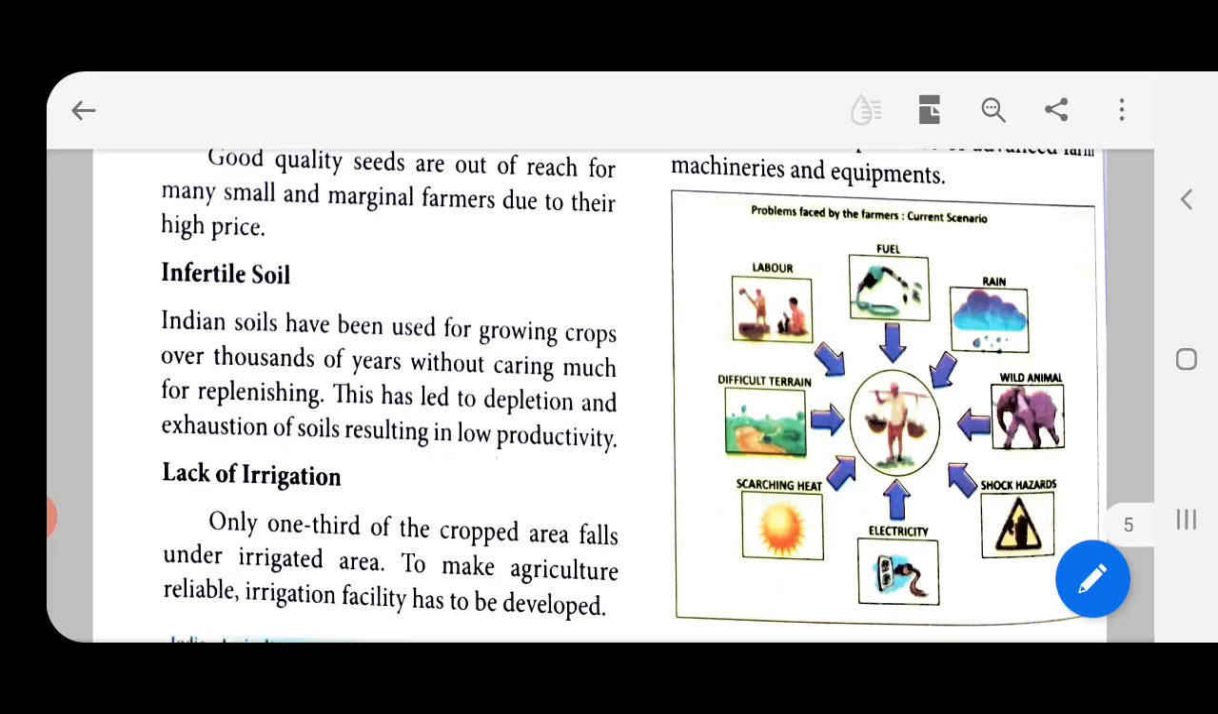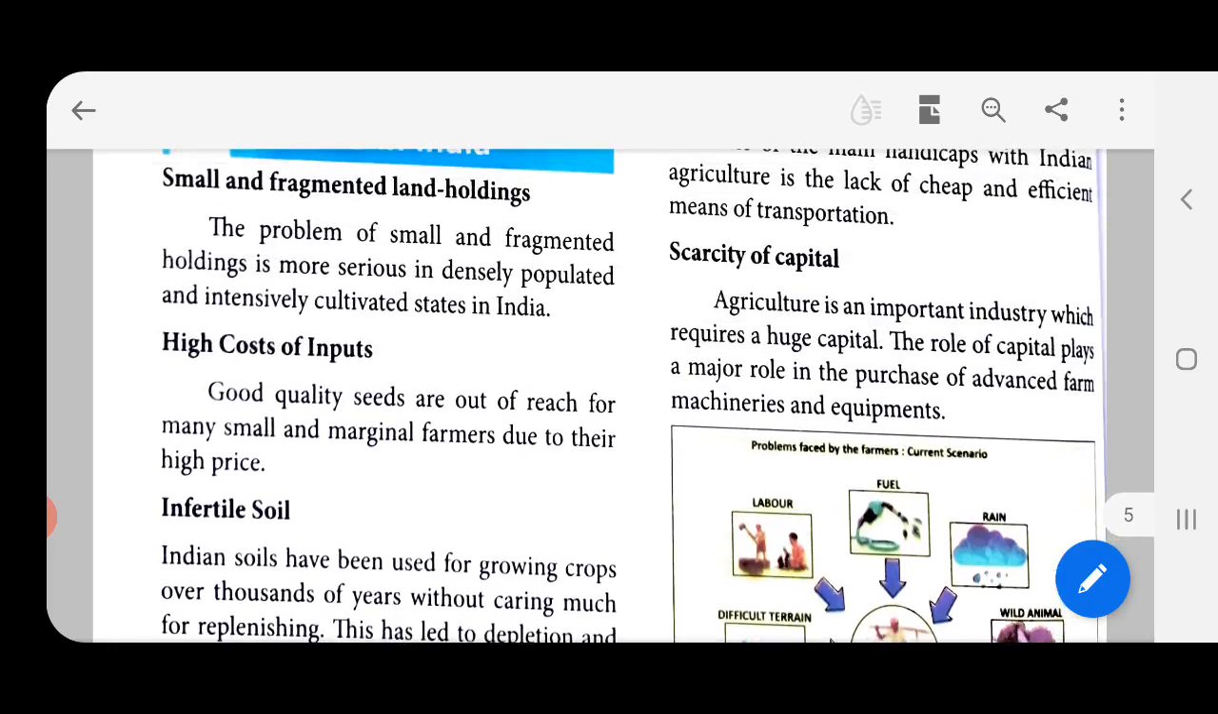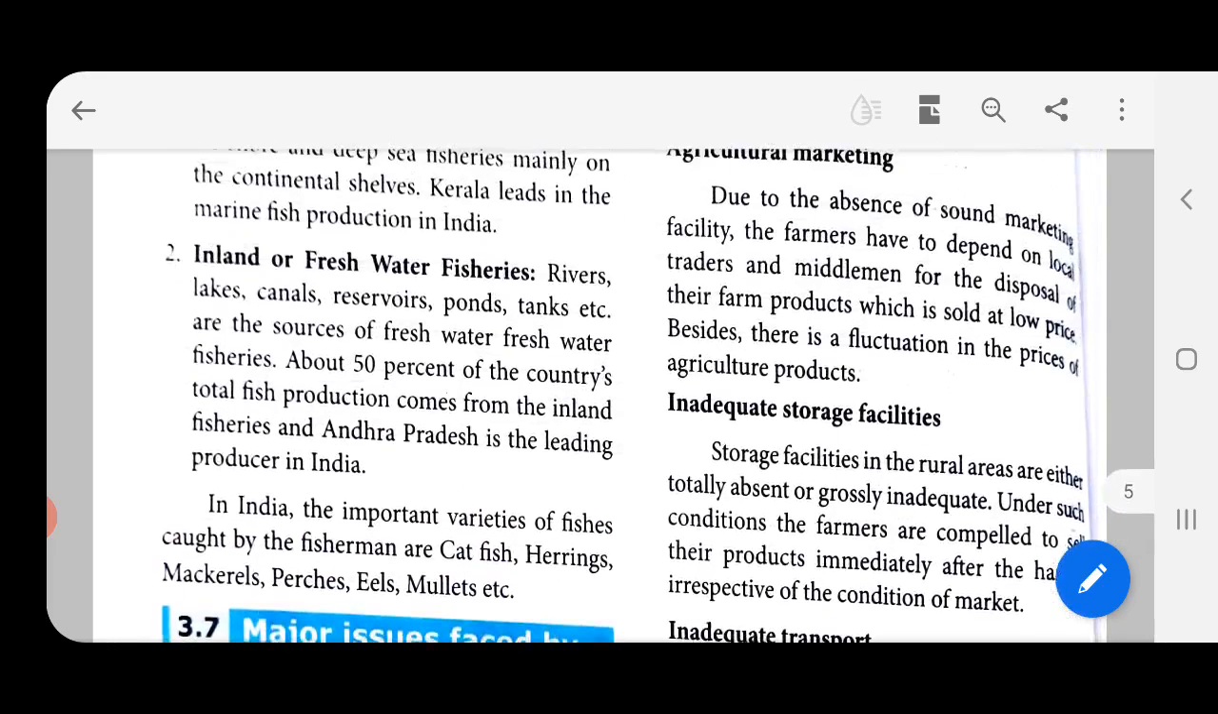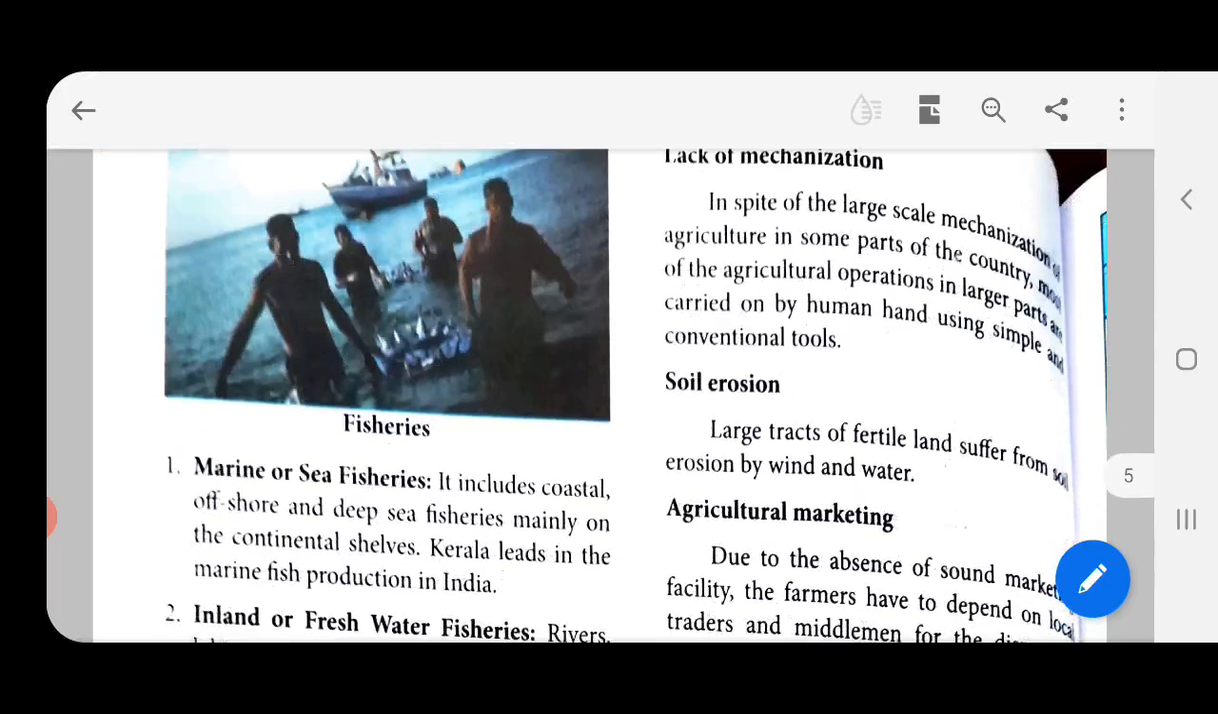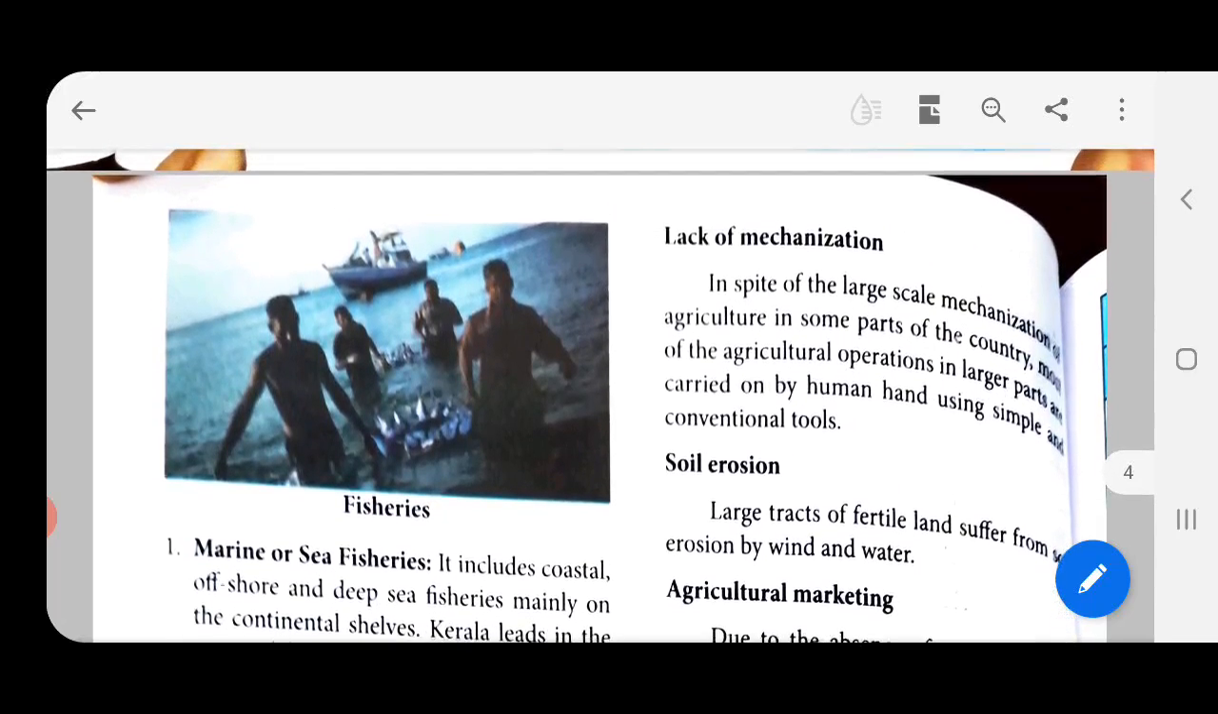Only 1/3 of the cropped area falls under irrigated area. So, only 1/3 of our cultivated land has good rainfall. To make agriculture reliable, irrigation facility has to be developed. So, if we want to develop agriculture, we have to develop irrigation. Lack of mechanization means tools.